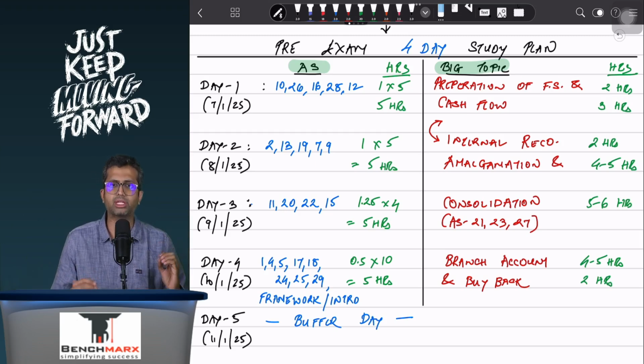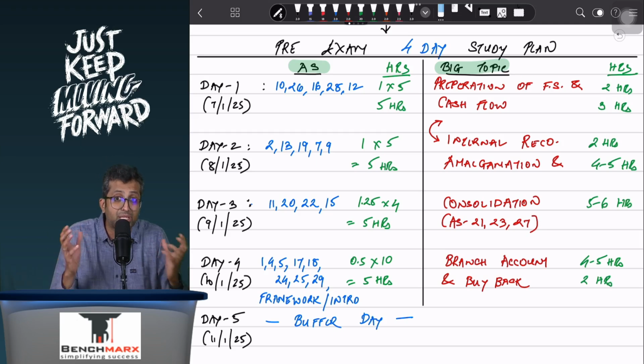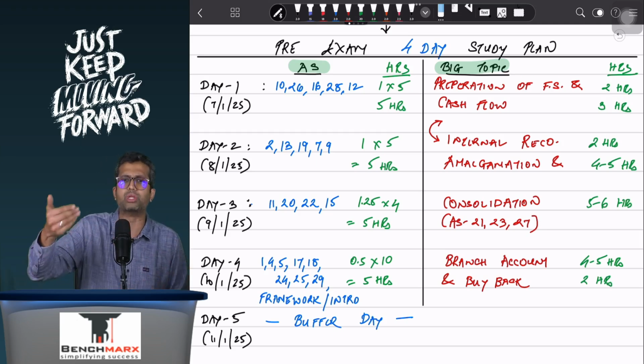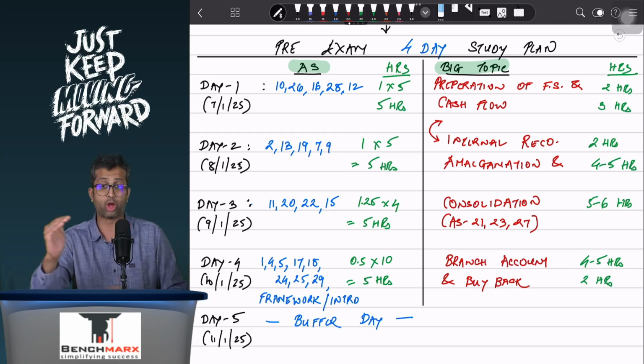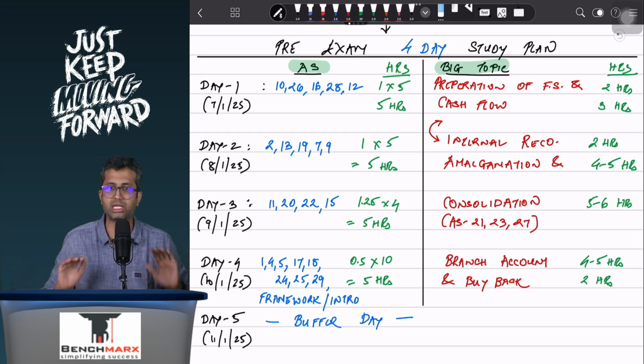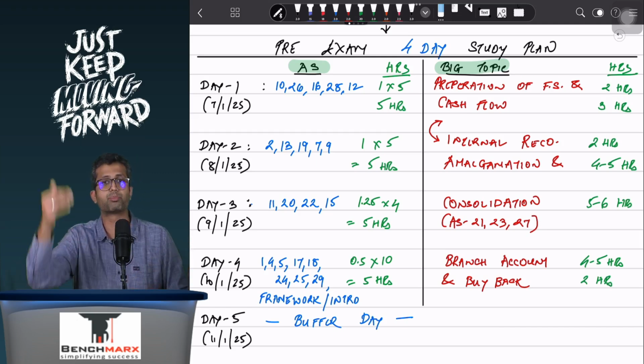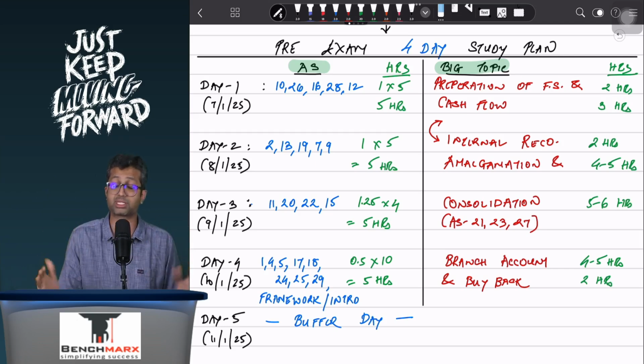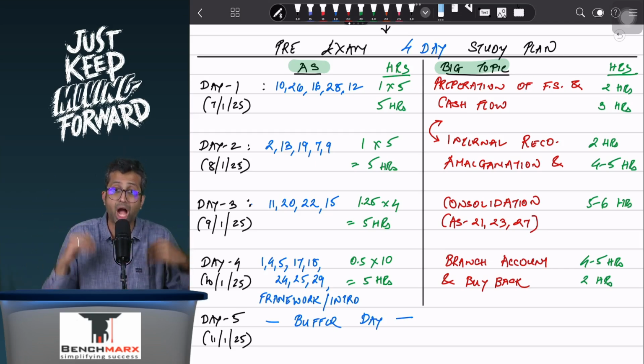When you are doing everything, there will be instances where you will feel that you don't remember everything. How will you be able to reproduce? Don't worry, it is fairly normal. Ensure that you keep the momentum going. Don't stop or halt at any point of time. For a student who is giving probably the CA intermediate exams for the first time, this is quite intimidating. However, remember, you have a huge margin of error. I'm not saying you go wrong, but you have a huge margin of error.